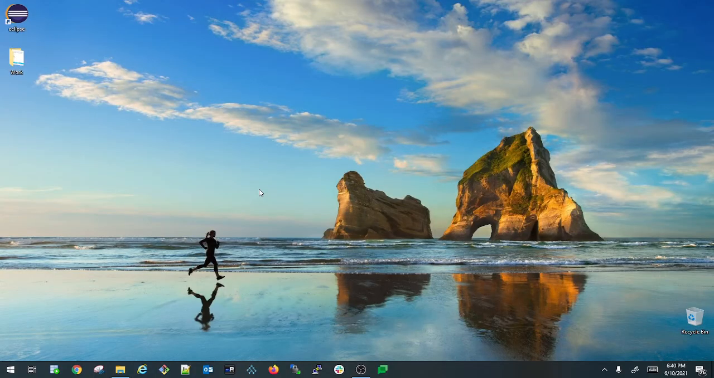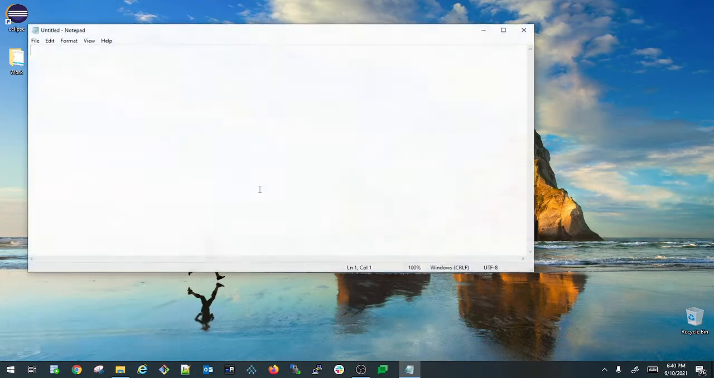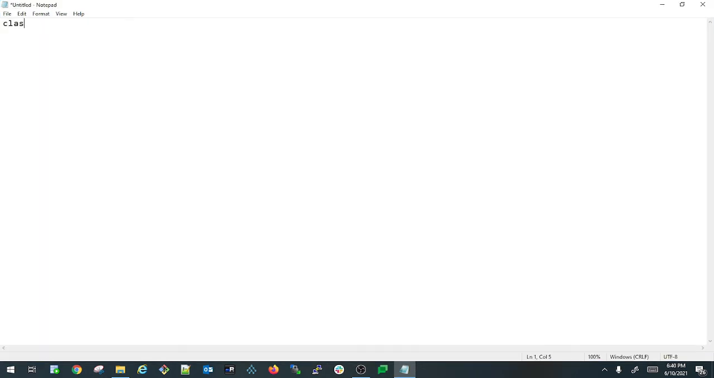Let us try to write a sample program for a while loop here. I'm opening a notepad for the same. So here I'm defining my class while loop example. So this is my class name. I'm opening my class and I'm closing my class. So inside that I'm defining my main method, public static void main string args.